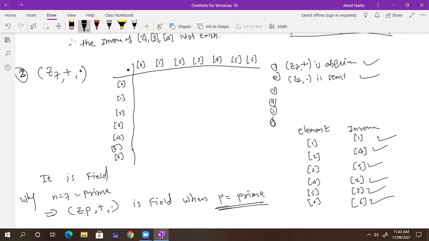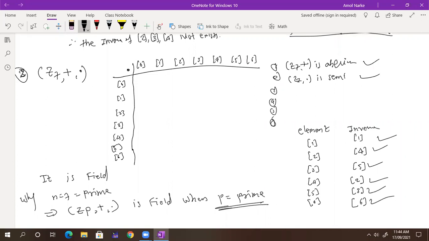This is the last thing we have in the book. Got it, everyone? Yes, sir. So when p is prime, then it is a field. If p is not prime, you can take any other number other than prime, suppose 15, that is 1, 5. So it is also not a field. You can check it out.